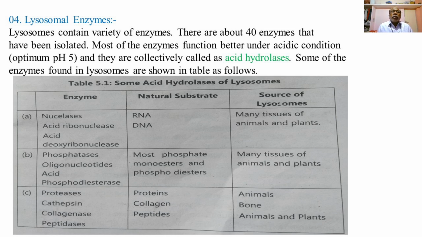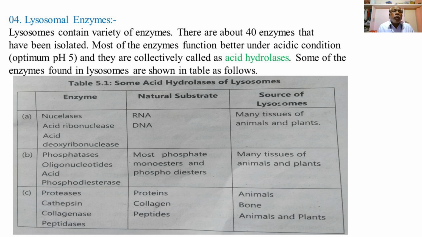So whichever enzymes function better in an acidic medium are called acid hydrolases.